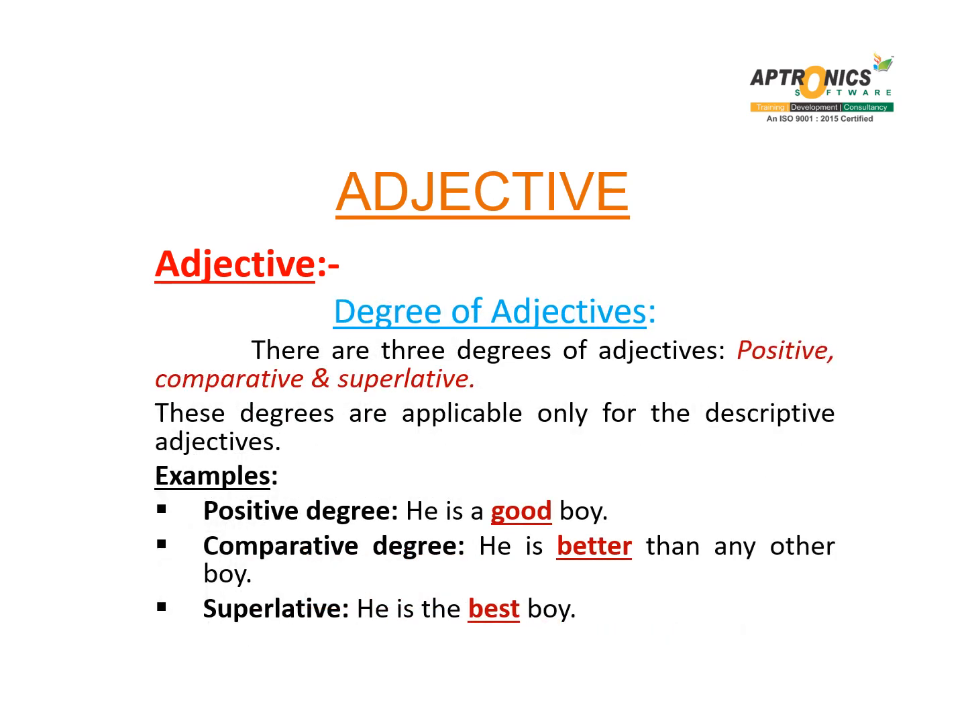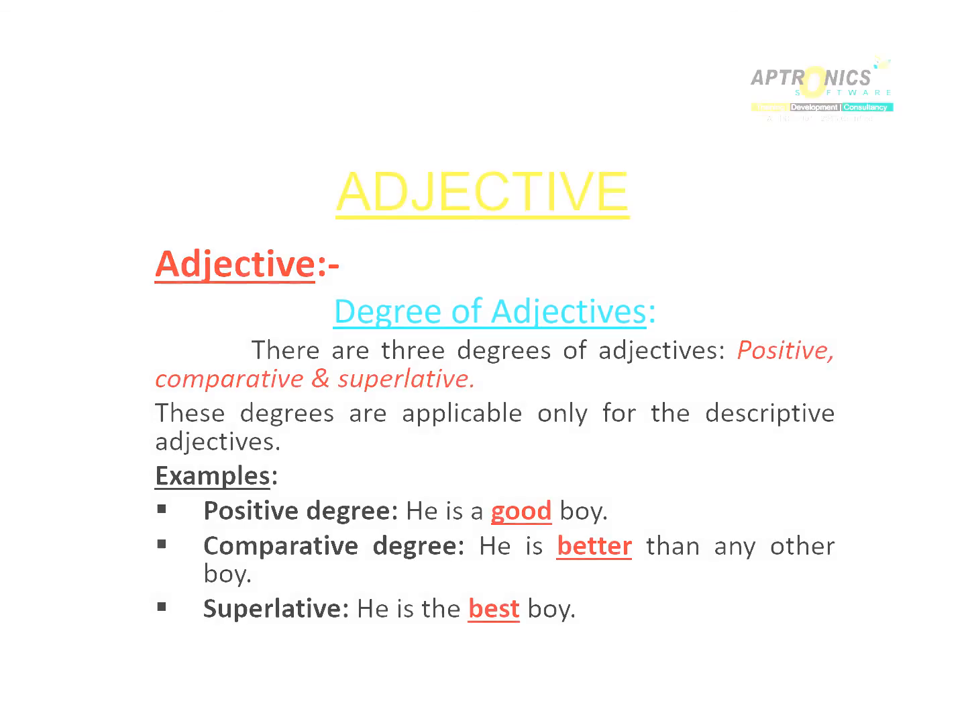Degrees of adjectives. There are 3 degrees of adjectives: positive degree, comparative degree, and superlative degree. These degrees are applicable only for the descriptive adjectives. Examples: for positive degree, he is a good boy. Comparative degree, he is better than any other boy. For superlative, he is the best boy.